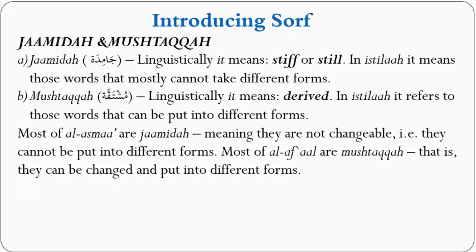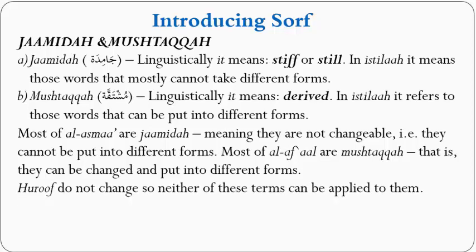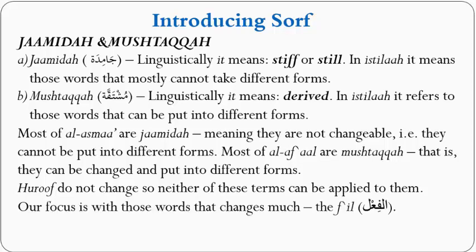Most of the asma are Jaamidah, meaning they are not changeable. That is, they cannot be put into different forms. While most of the af'al are Mushtaqqah. That is, they can be changed and put into different forms. As for the huruf, they do not change at all. So neither of these terms can be applied to them, inshallah. So they are neither Jaamidah or Mushtaqqah. Our focus is with those words that change much. That is, the fi'al or the af'al.